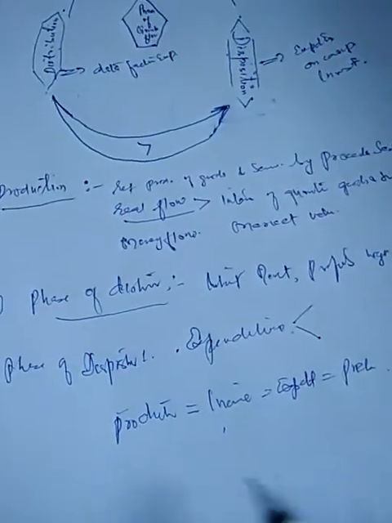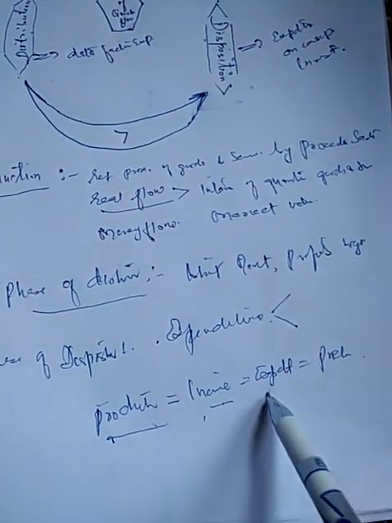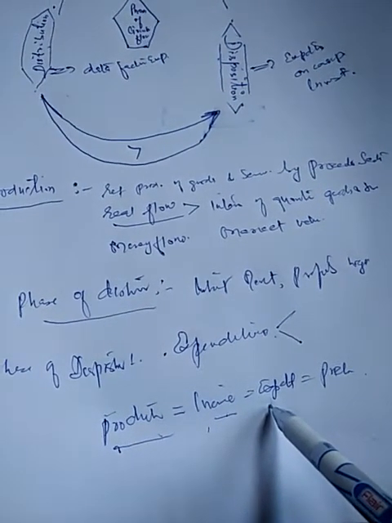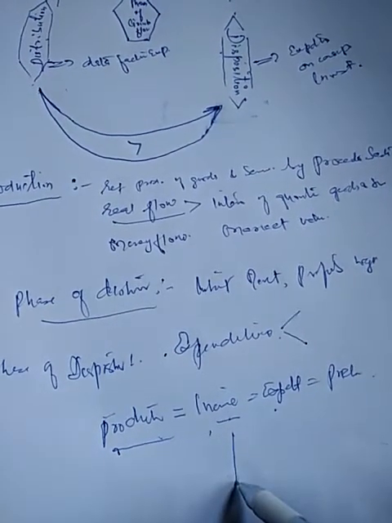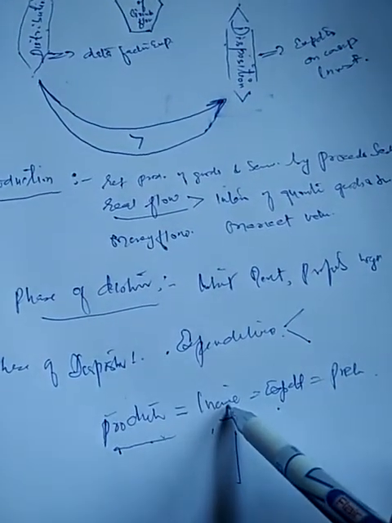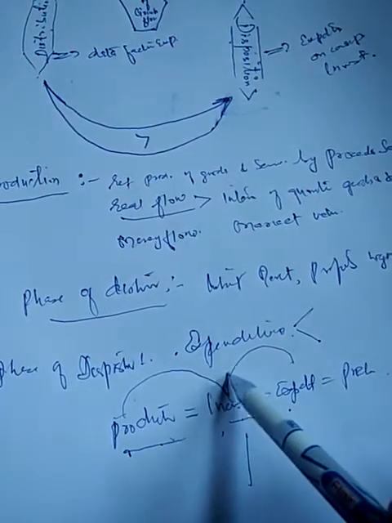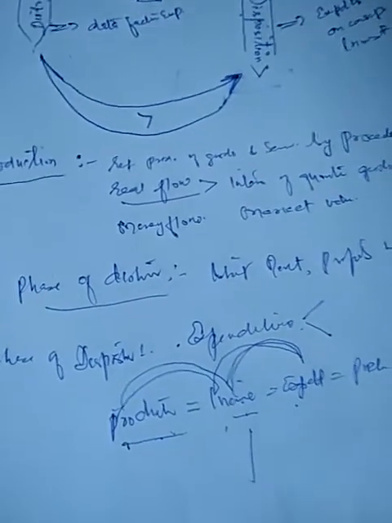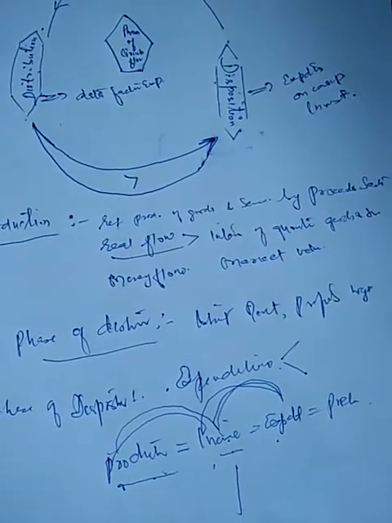So identically we have production equal to income equal to expenditure, as in common sense we say one man's income is another man's expenditure. What income the householders get, they again spend on goods and services. Income goes to the production sector, and the production sector distributes that income among the factors of production, and they spend. So what is produced is equal to what is generated in the form of income, and that goes as expenditure again to the production sector, right? So these are the three phases of the circular flow of income.